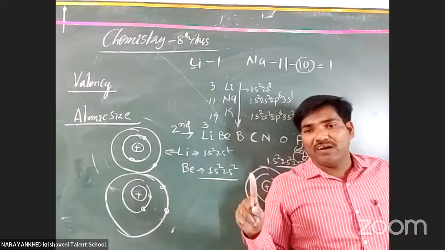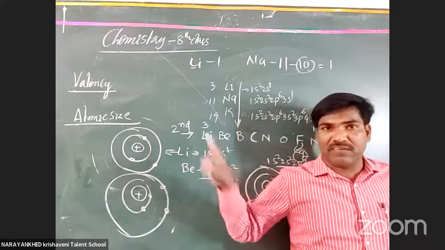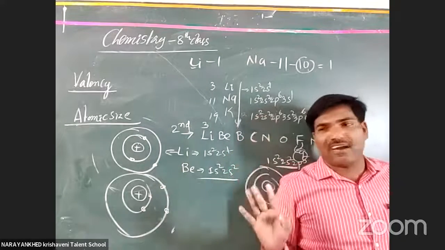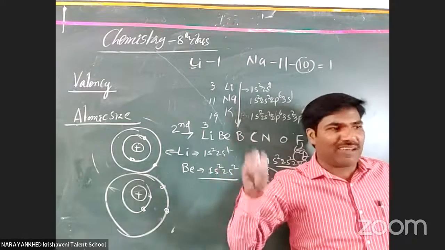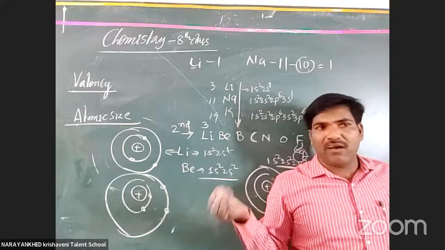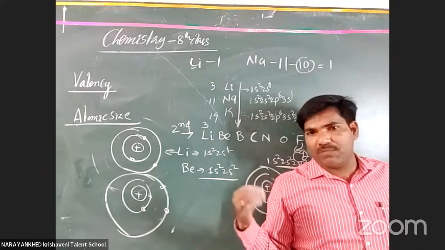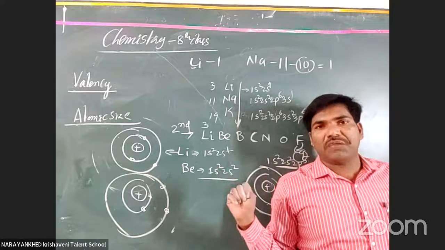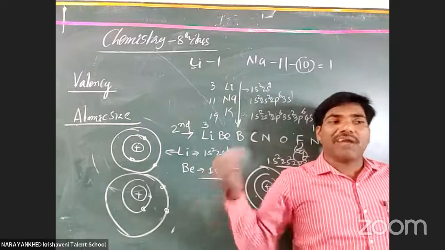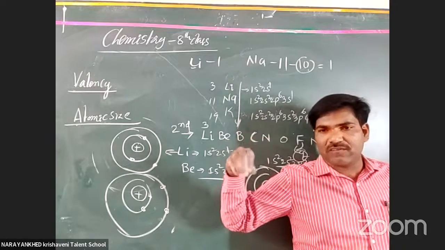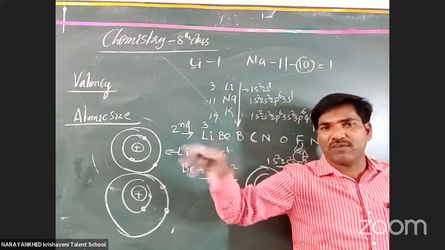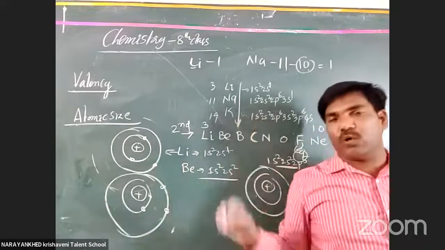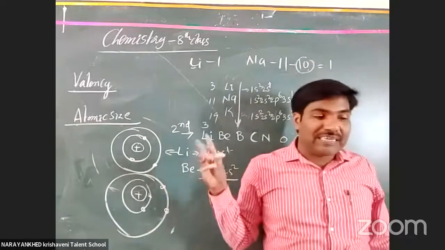In the period, the atomic number increases, but no extra main shells or orbits are required. Only the number of electrons increases, and because of that the charges increase. Because of the increased charge, the attraction between protons and electrons increases, and the atomic size decreases.